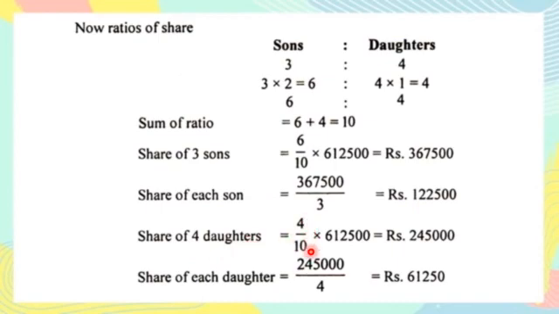Similarly, for the daughters' share, we will do the calculation 4 divided by 10. 4 is the daughters' share and 10 is the total sum of the ratios, and multiply by 6 lakh 12,500, and after doing this calculation I will have 2 lakh 45,000. This is the share of four daughters. To distribute for each daughter, I will divide this by 4. So after dividing, I will have 61,250. This is the share of each daughter.